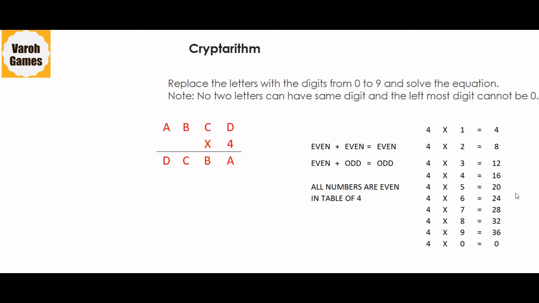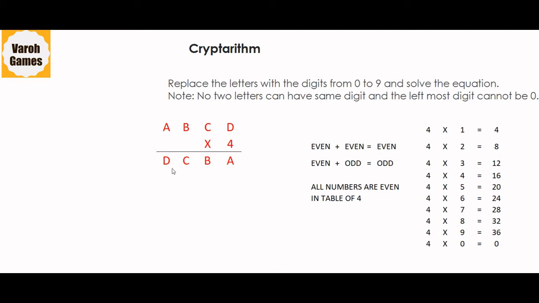So if you look at the table of 4, which parts are single digits? The 0, 4 and 8. Rest all are double digit answers. So when 4 is multiplied with the number 3 and above, the answer becomes double digit. So for A, the possibility is only 0, 1 or 2. Now we already know that the leftmost digit cannot be 0.